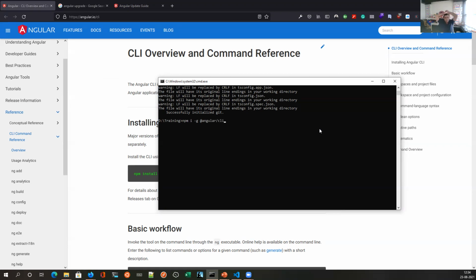How many of you know what is npm? If you know npm, just raise your hand. Okay.